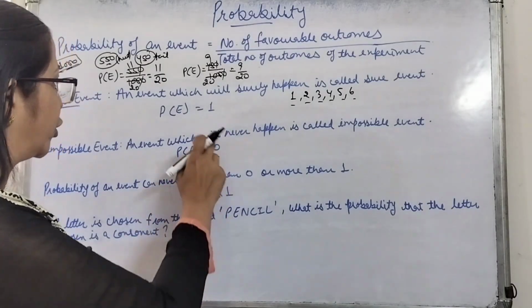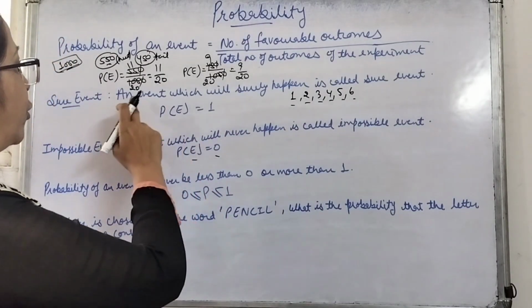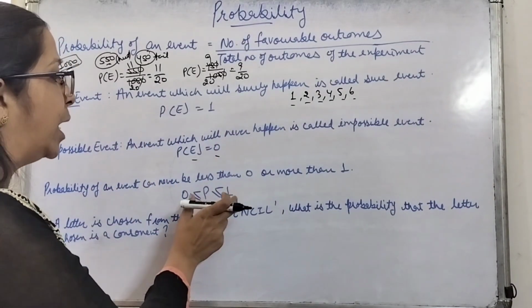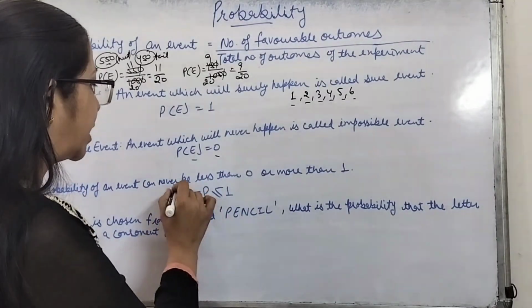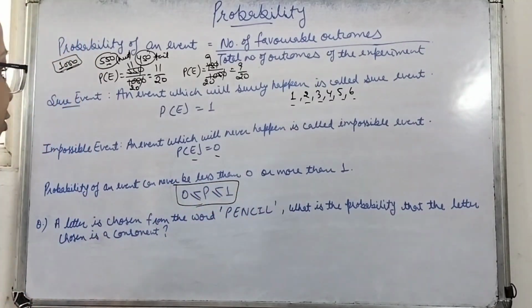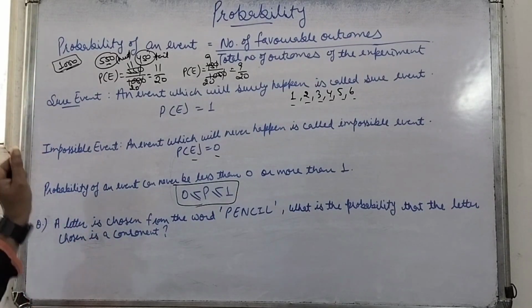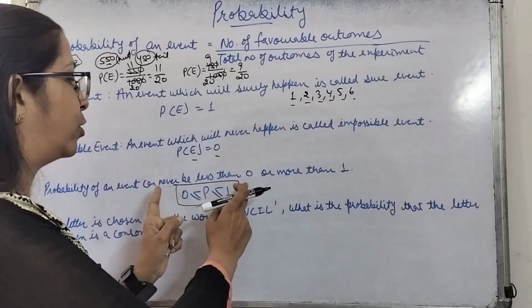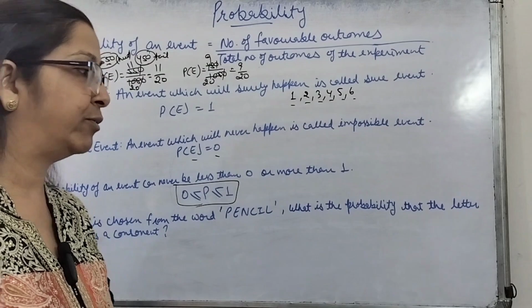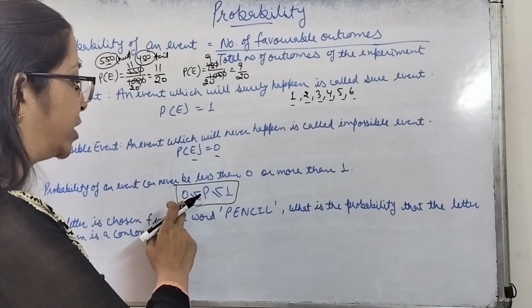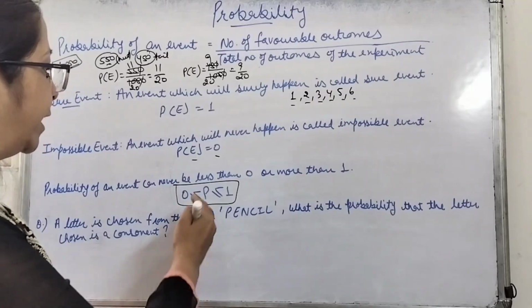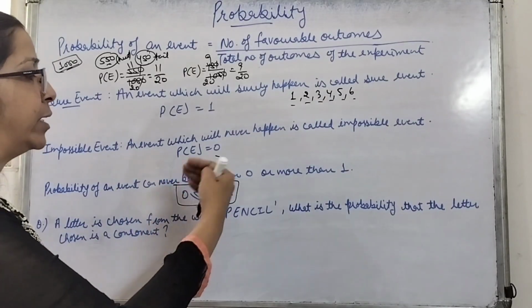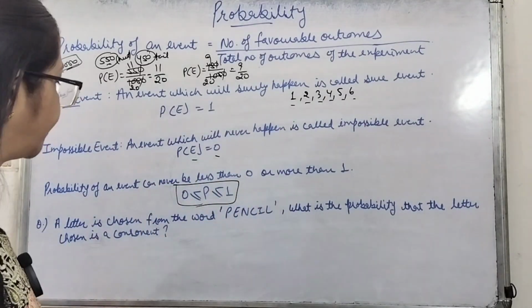It will be 0 for an impossible event. For a sure event, it will be 1. Otherwise, it will lie between 0 and 1. So this is the only condition which is going to be satisfied for the probability of any event. Always and always, the probability of any event will either be equal to 0 or 1, or will lie between 0 and 1. It will never be less than 0. It will never be more than 1.